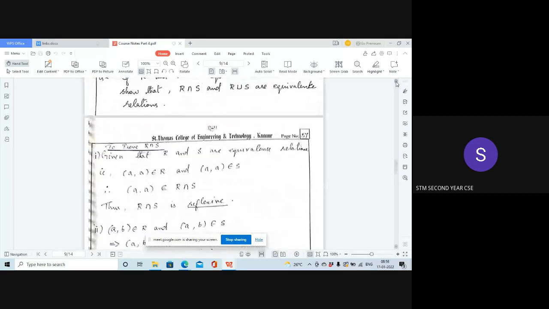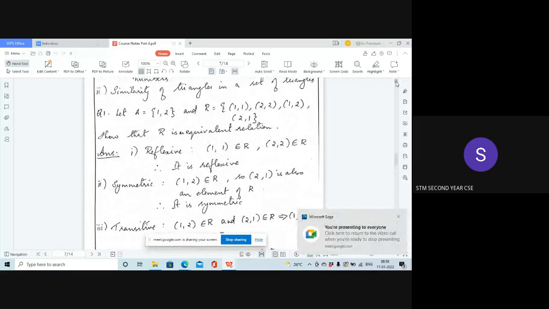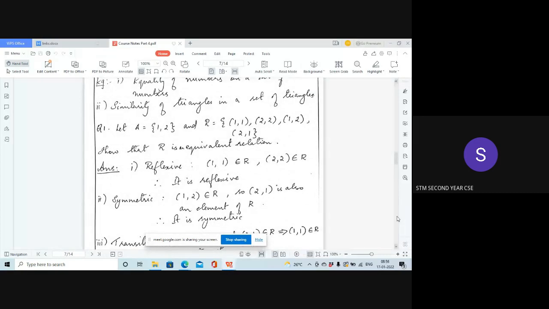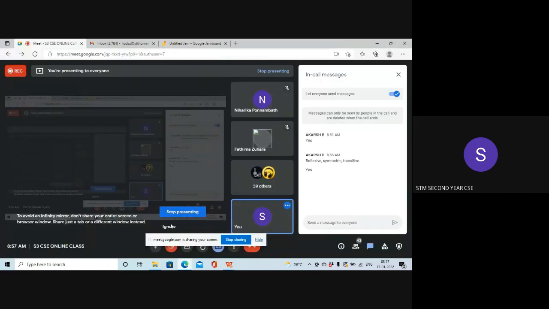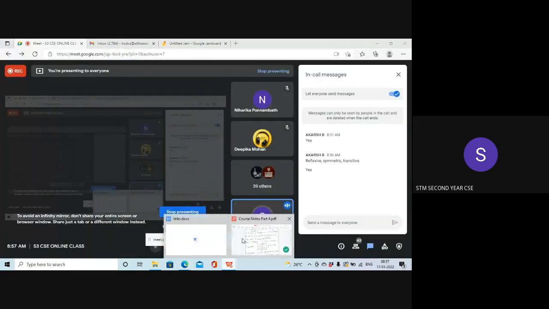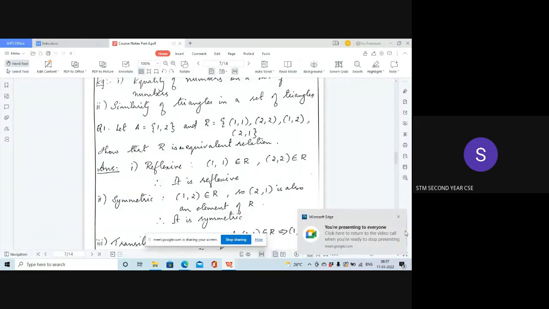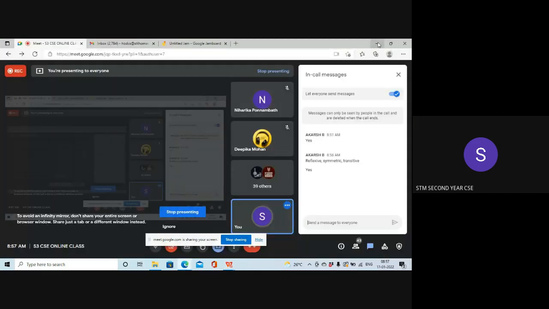See, look at this. Did we do this example? Was this done? Or did we do any other example like let A is equal to {1, 2, 3, 4}? So let me go through it once again. One minute.